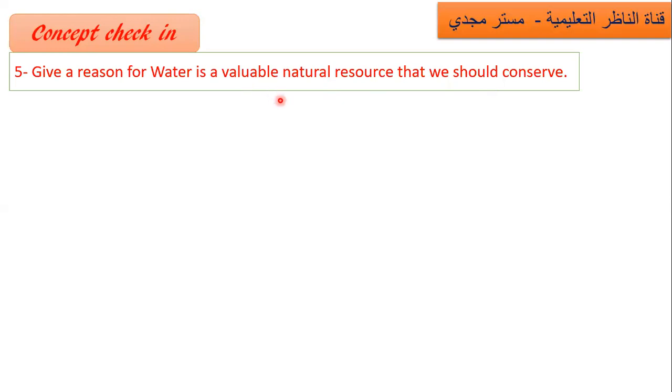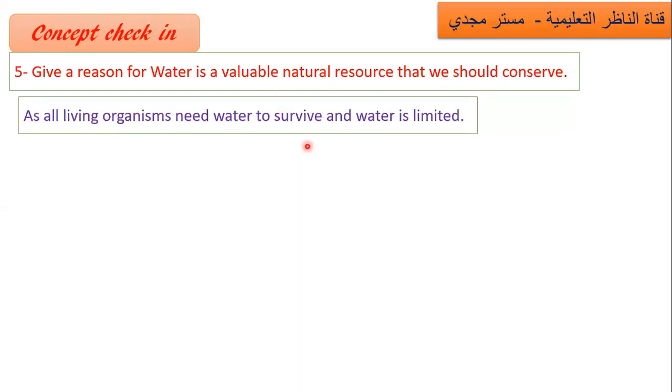Why? Because, yes, excellent, all living organisms need water to survive. Number 2, water is limited. Next one.